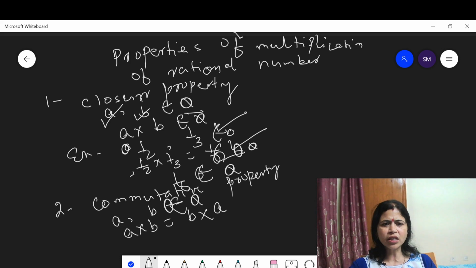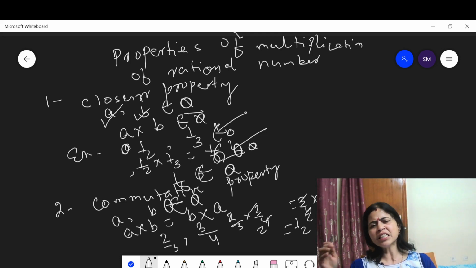Please take an example. Suppose 2 by 3 and 3 by 4 are two rational numbers. Here 2 upon 3 into 3 upon 4 is equal to 1 upon 2, which is equal to 3 upon 4 into 2 upon 3. 3 cancels, 2 cancels, which is also equal to 1 upon 2. This means multiplication of rational numbers satisfies the commutative property.